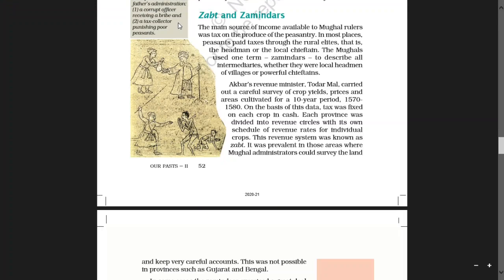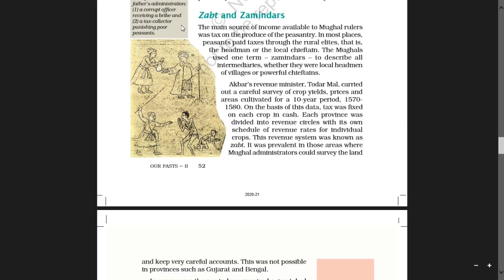Now let us continue the remaining part of your chapter number 4 history. The name of the topic is the Mughal Empire. In the previous discussion, children, we have learned how Aurangzeb was unable to control the developments in the last years of his ruling and how the peasantry suffered very badly. So now let us continue the remaining part.